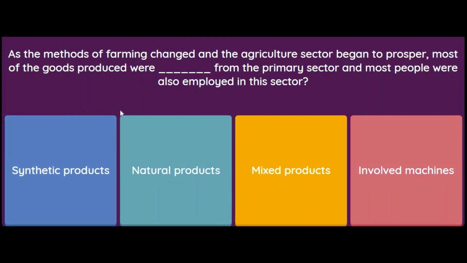As the methods of farming changed and the agriculture sector began to prosper, most of the goods produced were dashed from the primary sector and most people were also employed in this sector. So students, we know primary sector में तो natural या agricultural वाले होते हैं. तो let's see options क्या क्या हैं. Synthetic products from the primary sector, no. Natural products from the primary sector, yes. So this is the correct answer. Most of the goods produced were natural products from the primary sector and most people were also employed in the sector. Mixed products हो नहीं सकता, involved machines भी नहीं हो सकता. So answer is natural products from the primary sector.